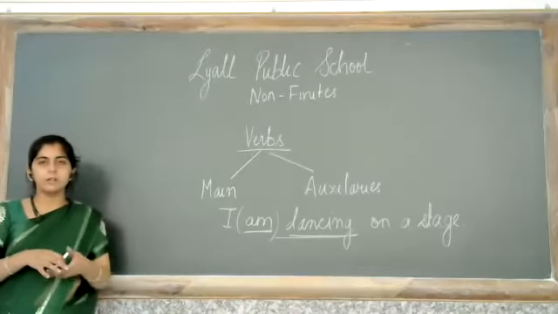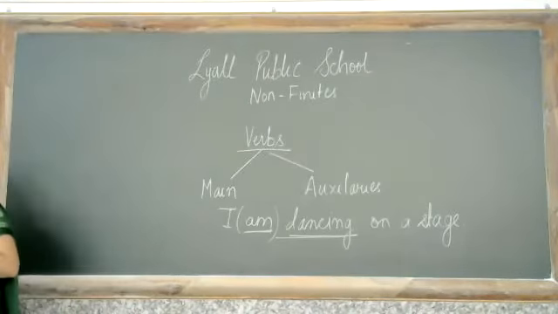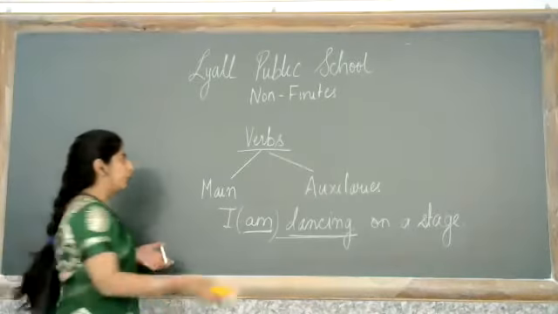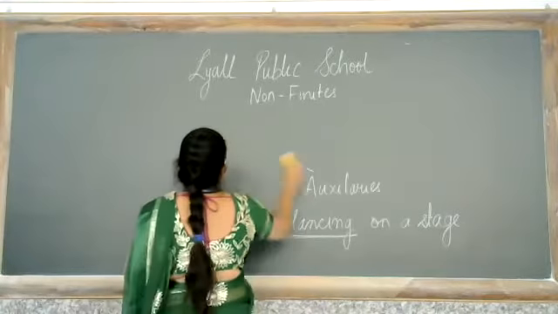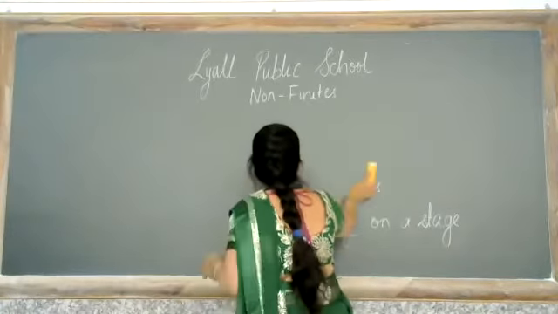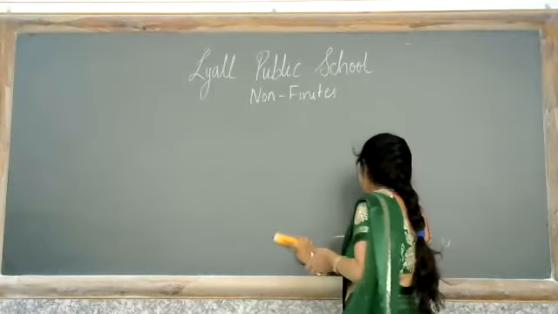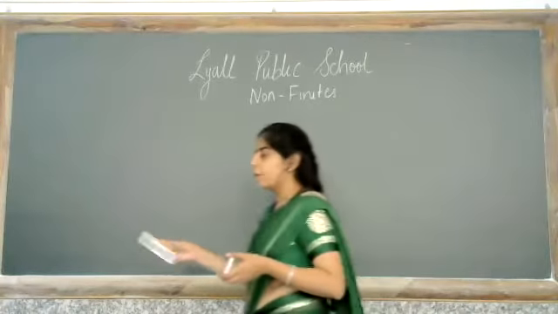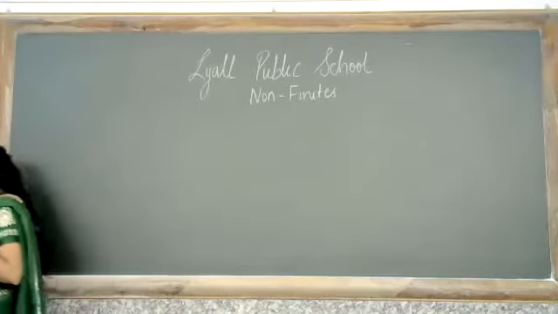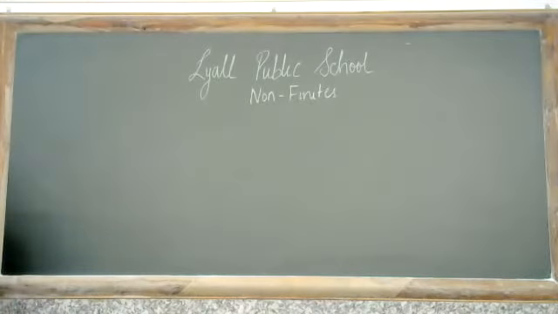Now we are going to the main topic of today, that is finites and non-finites. To understand non-finites, you need to first understand what is a finite. Finites and non-finites are also subtypes of verbs. Verbs के subtypes हैं finites और non-finites. First, we will basically see what are finites, and then we will go to non-finites.